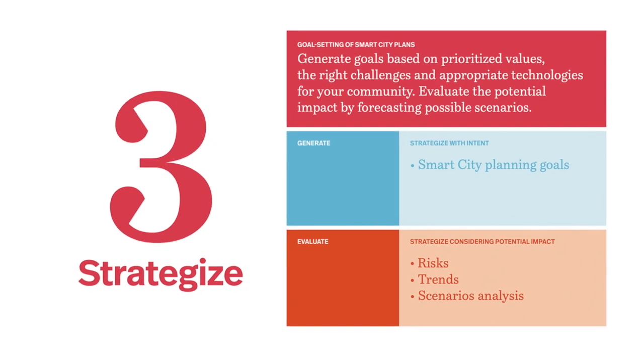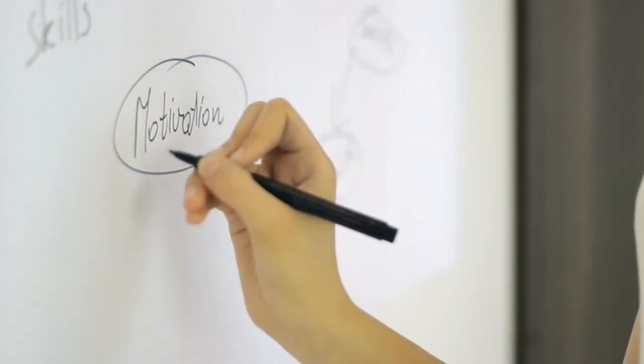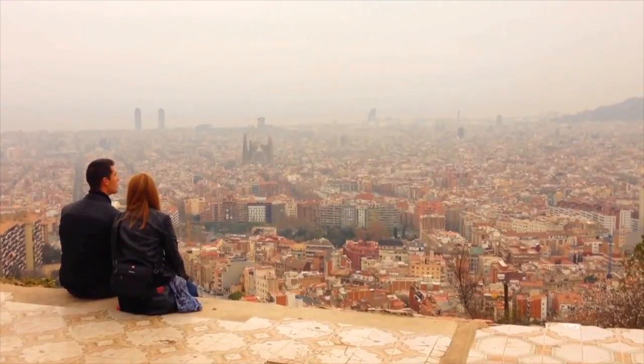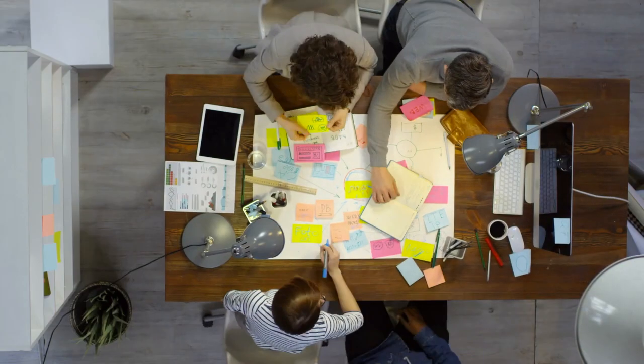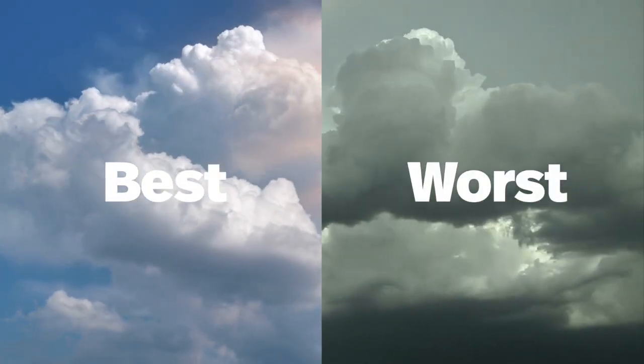In the strategized step, strategic goals for your ethical smart city plans are generated based on the values, challenges, and technology appropriate to the community. Municipalities then evaluate the potential impact by forecasting possible scenarios based around these goals.